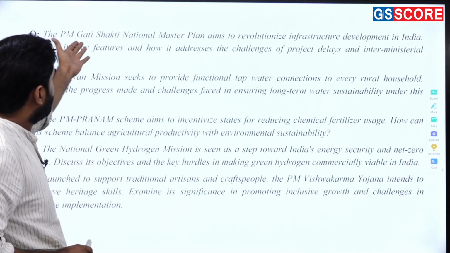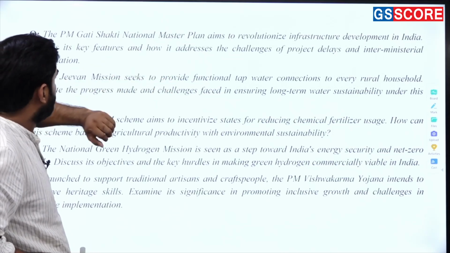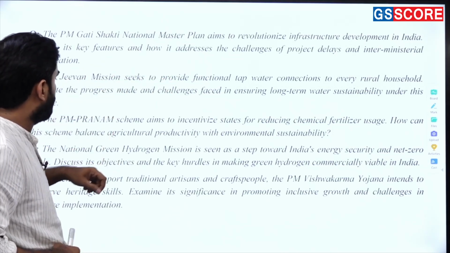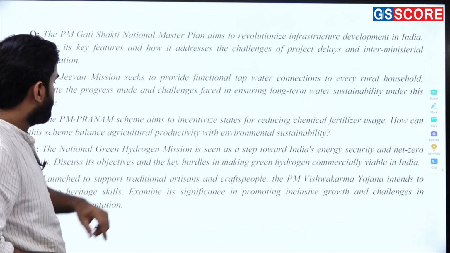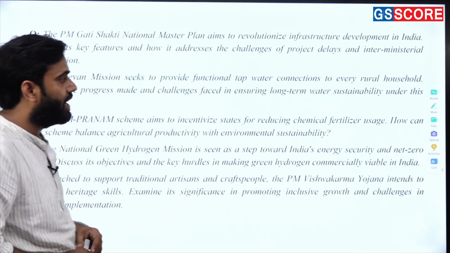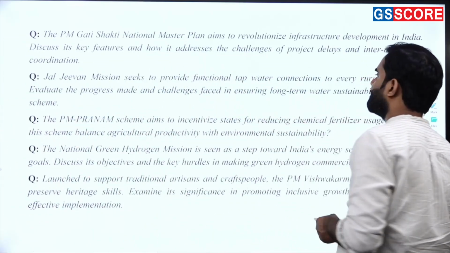So PM Gati Shakti, National Master Plan, Jal Jeevan Mission, the PM PRANAM schemes, National Green Hydrogen Mission, launched to support traditional artisan and craft people, the PM Vishwakarma Yojana. These all are the important things.